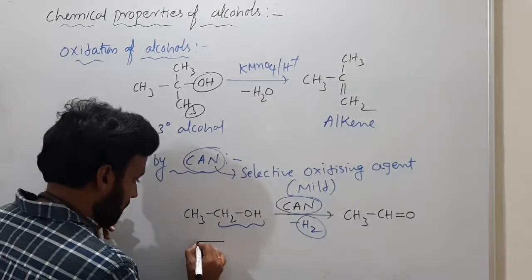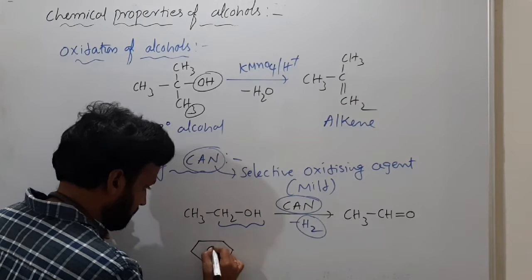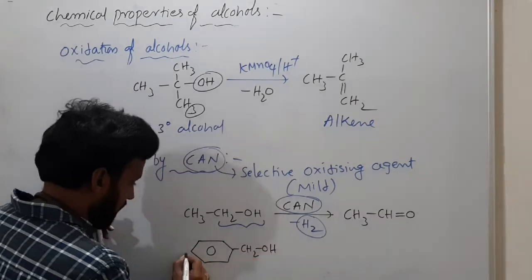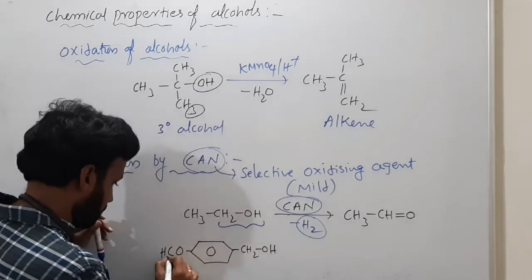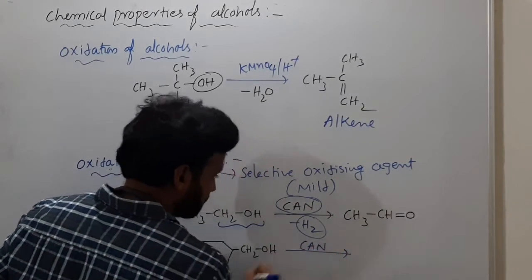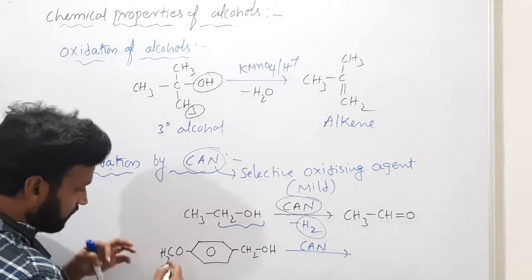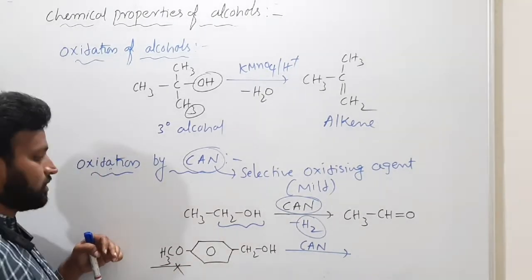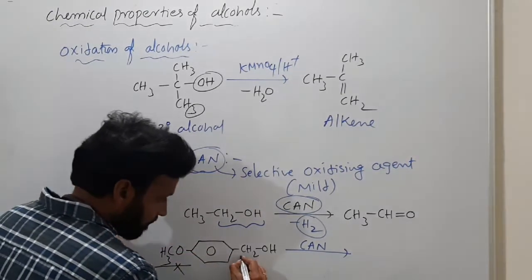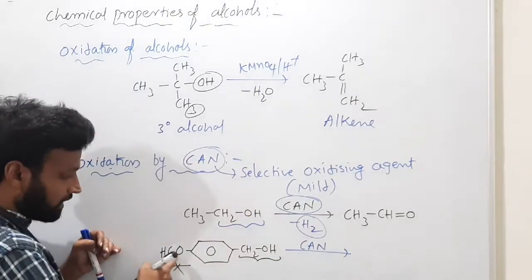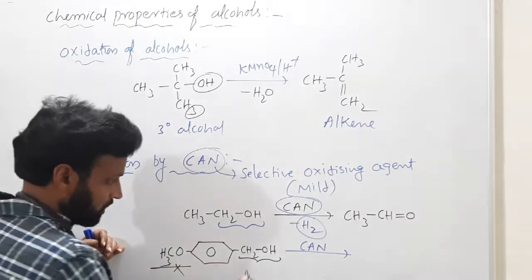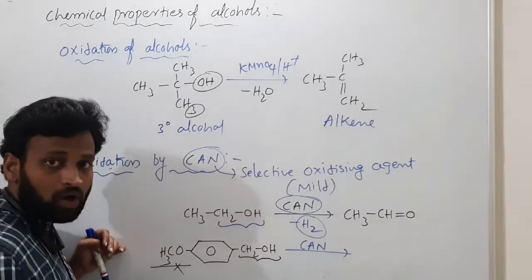Even if I use an aromatic compound like this, with CH2OH, and here I use OCH3, it is selective oxidation. If I use CAN, what happens? Here, this won't undergo oxidation. OCH3 is there, no? This won't convert into CHO. Selectively, this alcoholic group reacts; this OCH3 is an ether group, a methoxy group. This methoxy group will not undergo any oxidation. This CH2OH will undergo oxidation.